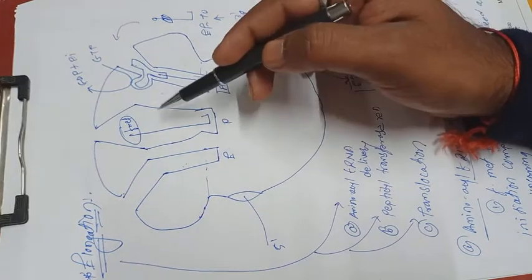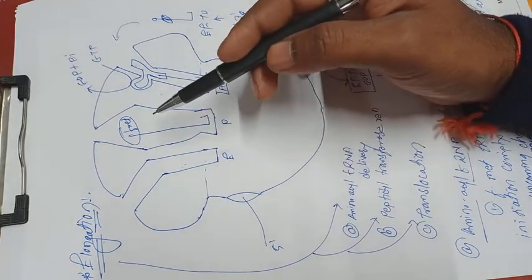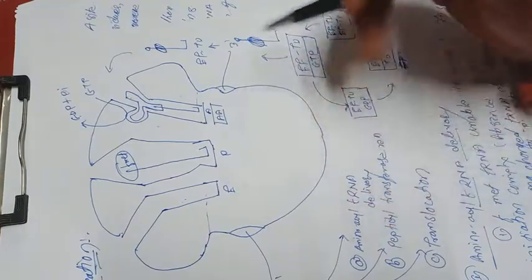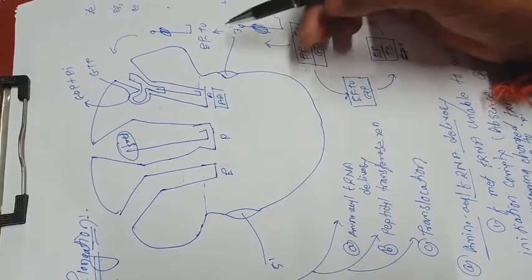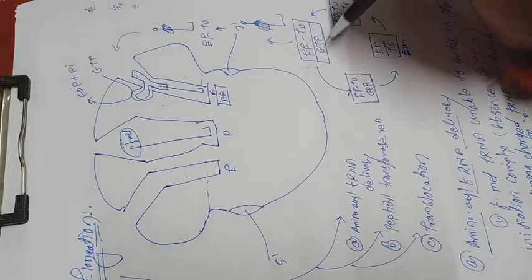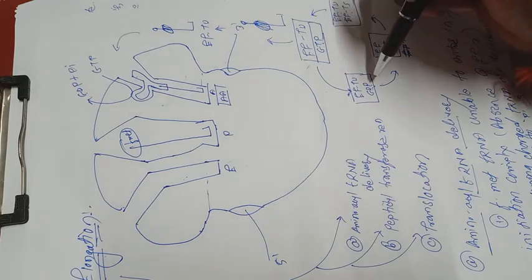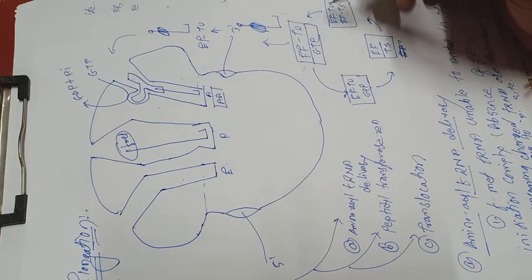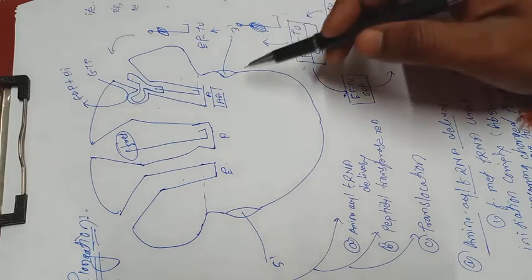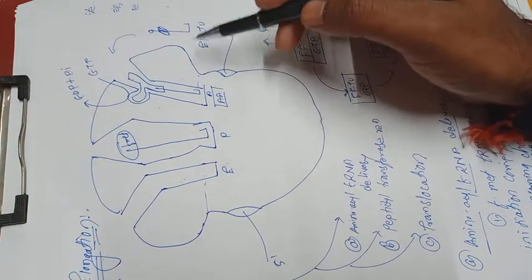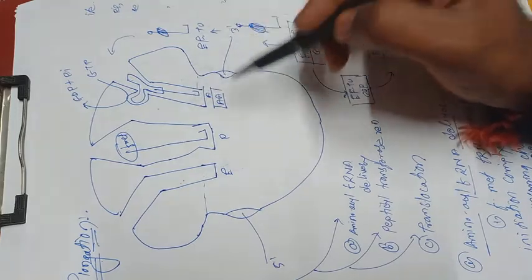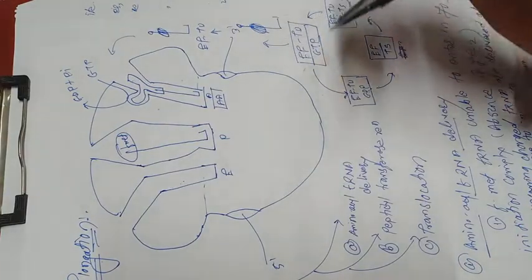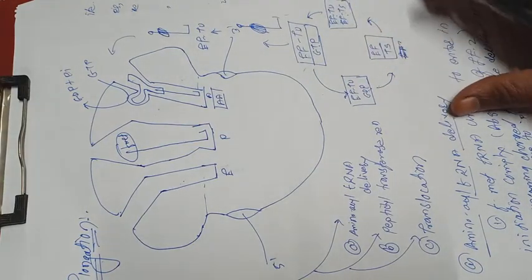The only change is that in initiation the specific factors are initiation factors 1, 2 and 3 respectively, but in elongation there are two important elongation factors, that is EF-Tu and EF-Ts. Also, it is a cyclic process. EF-Tu gets converted into EF-Ts, they can form the EF-Tu EF-Ts complex, and the loaded aminoacyl tRNA binds to EF-Tu. This EF-Tu will transfer the specific amino acids to the A site, A to P and P to E site, and the same process is carried on for each and every amino acid.